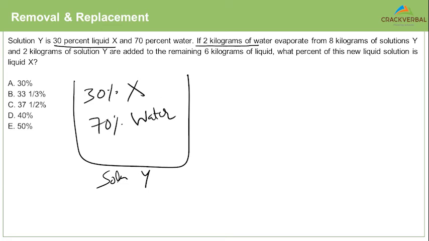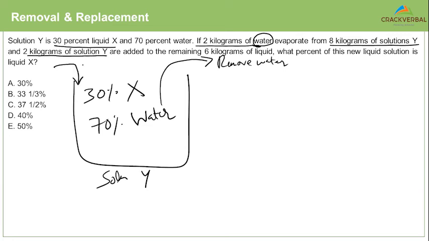If 2 kilograms of water evaporate from 8 kilograms of solution Y. So you are removing water from the solution.